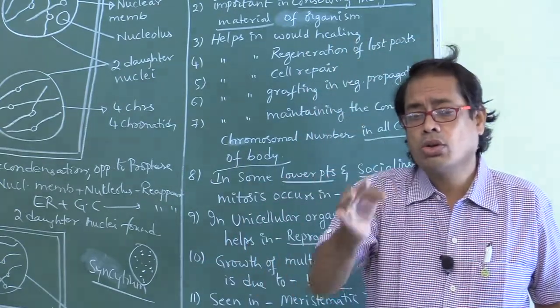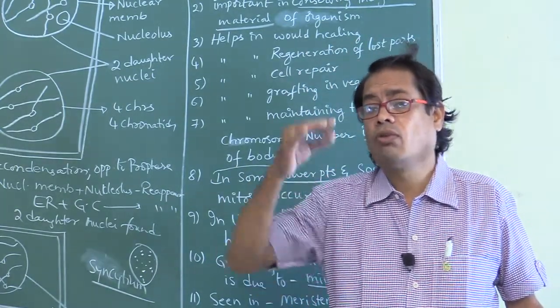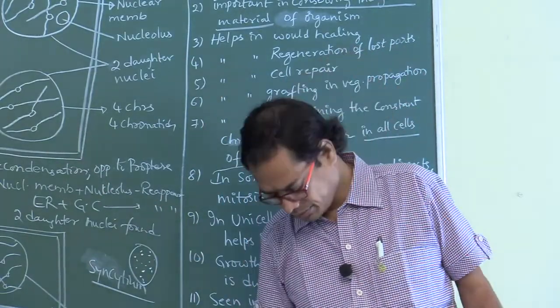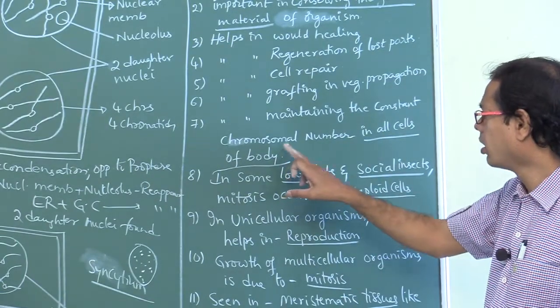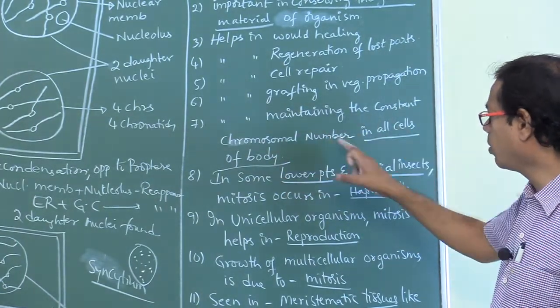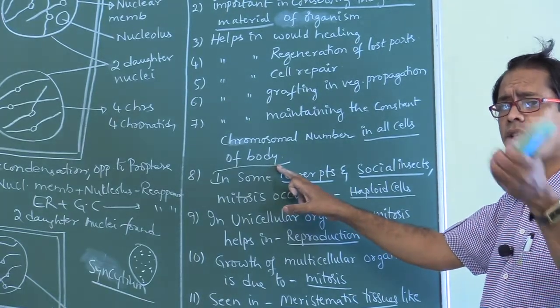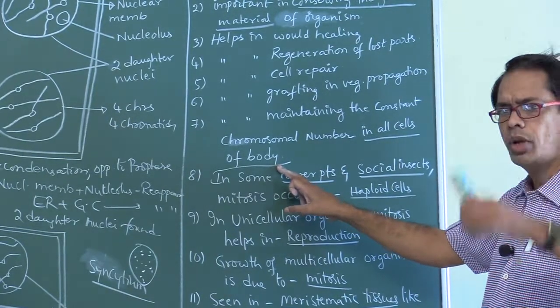Mitosis. Constant chromosomal number will be maintained from one generation to another generation means meiosis. Maintaining the constant chromosomal number in all the cells of the body means mitosis. Generation to generation means meiosis.